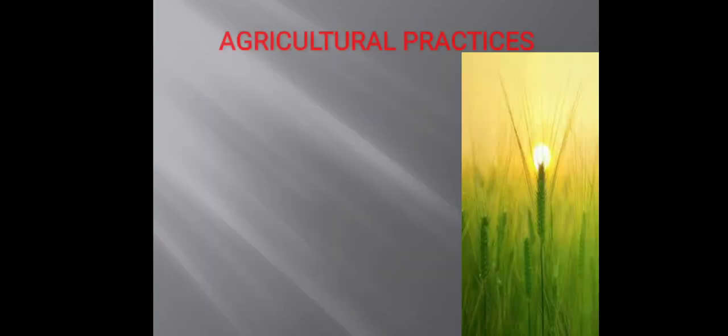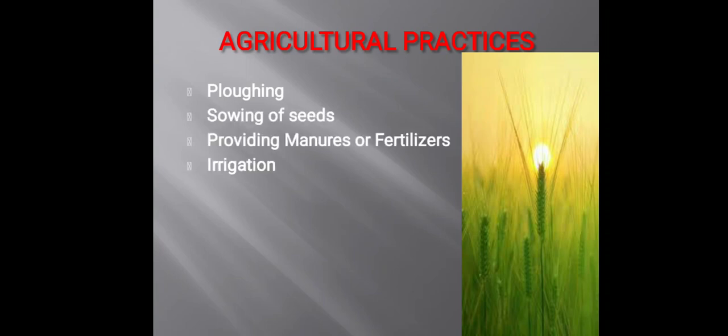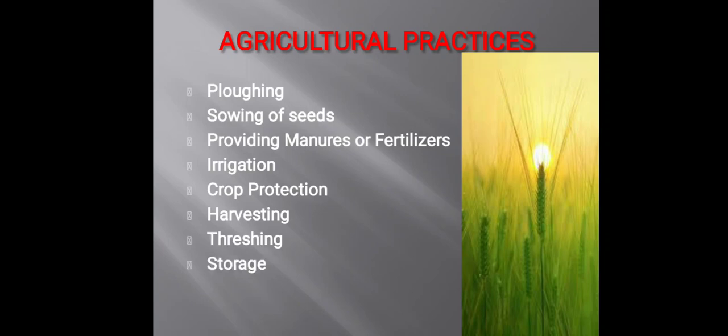Now there are some particular steps to be followed in agriculture. These steps are known as agricultural activities. We also call them crop production practices. So first is plowing, then sowing of seeds, providing manure or fertilizers, after that irrigation, crop protection, harvesting, threshing and storage. The main purpose of these activities is to enhance the yield of the crop.